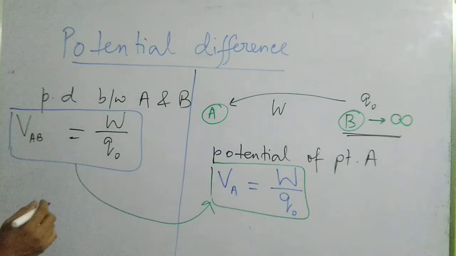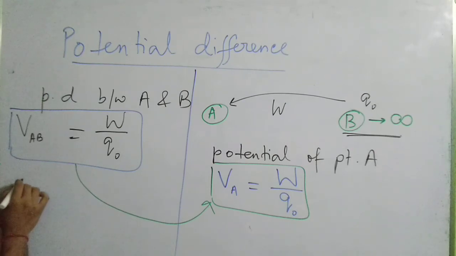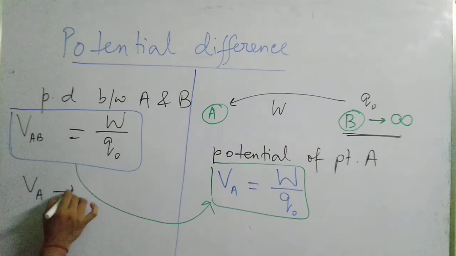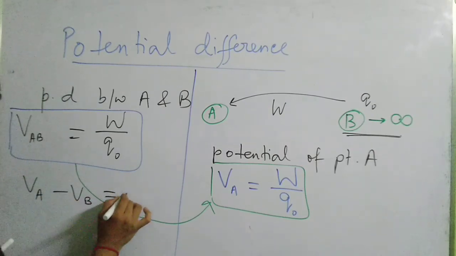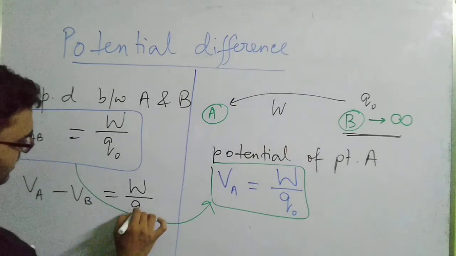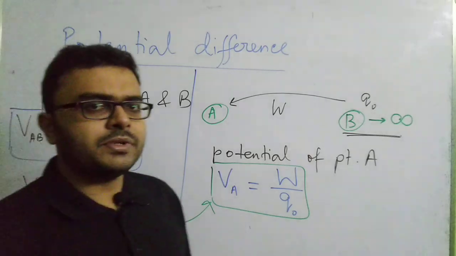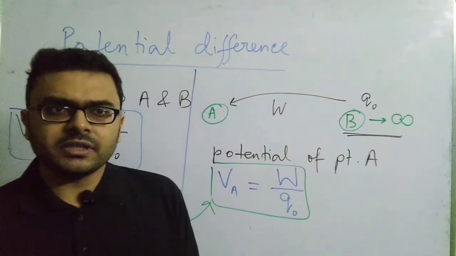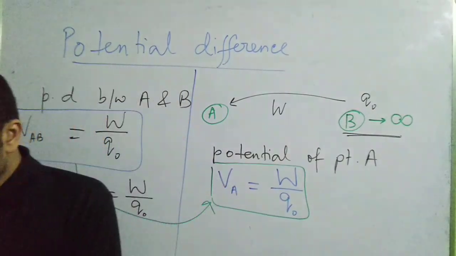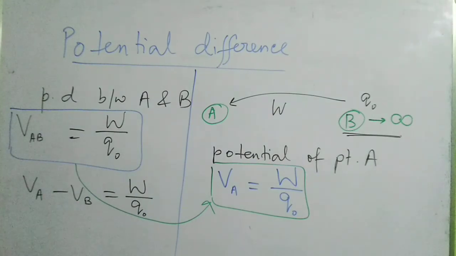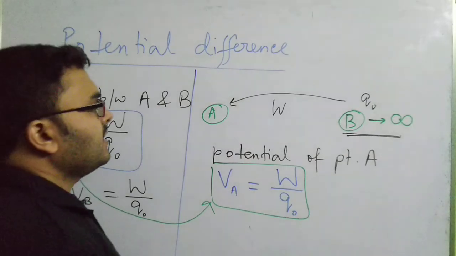So if I consider that, if I just break up this definition, what I will get is VA minus VB is equal to W by Q naught. Now remember one thing, when you are considering a point to be at infinite distance, the potential of any point at infinite distance is considered to be 0. Just take a note of it.